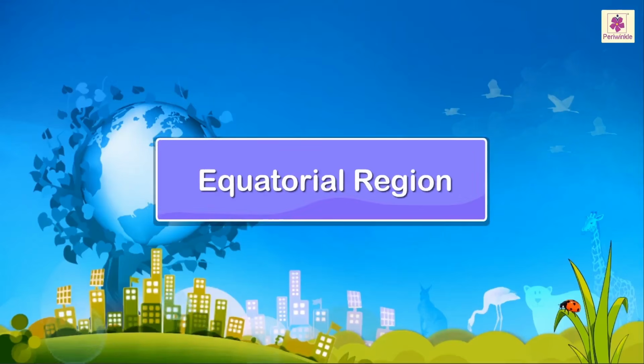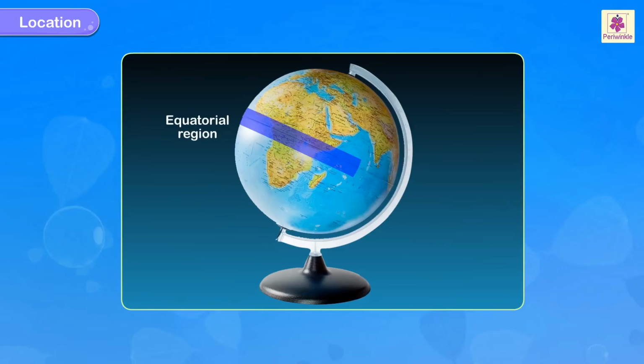Equatorial region. Location. The equatorial region lies in and around the equator, constituting the torrid zone of the Earth, extending from 5 degrees north to 5 degrees south of the equator.